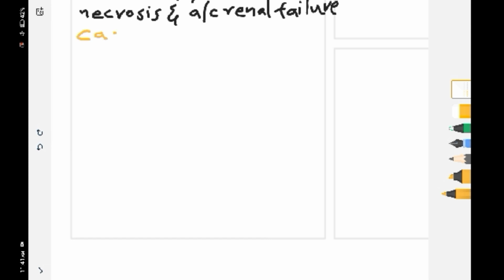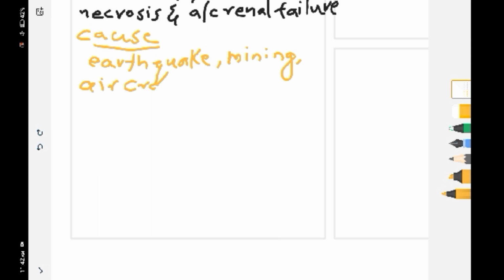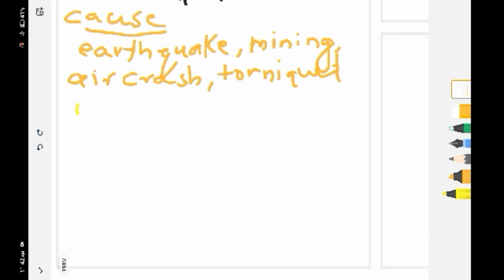Now for the causes. What all are the causes? The causes include earthquakes, and the second one is mining. The third one is the air crash, and the fourth one is the tourniquet. So all these are the causes that can lead to crush syndrome.